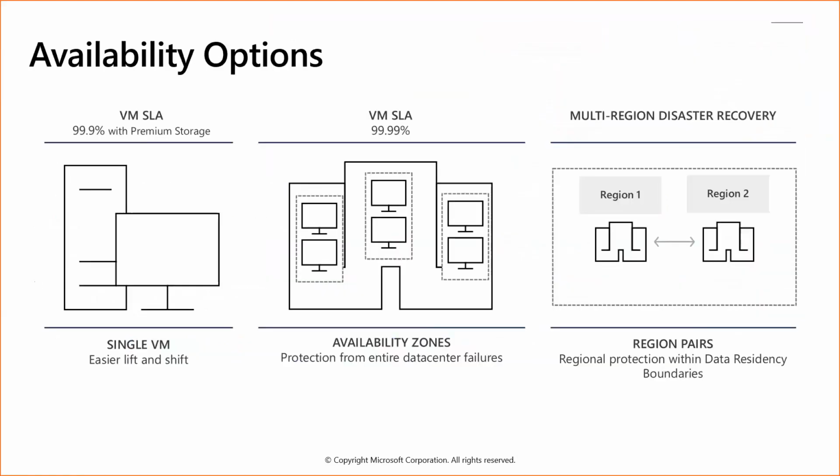Availability options. See, if we increase the regions, then there will be an improved SLA. SLA means service level agreement. Service level agreement states that there will be very little downtime if we use multiple regions.